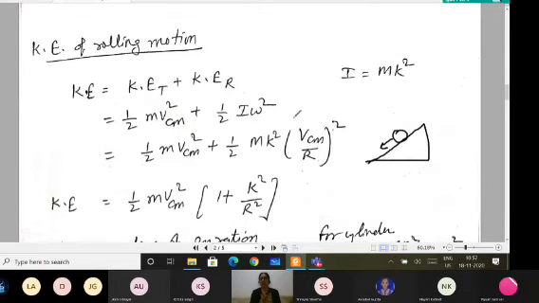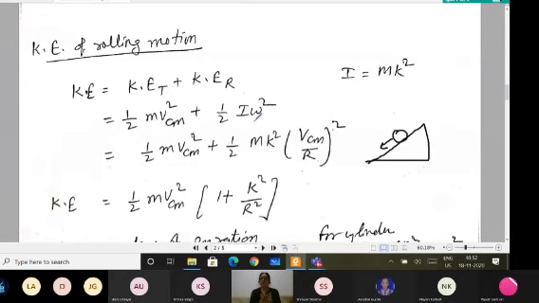half I omega square. Here the moment of inertia in general you can write as m k square, and of course k will be different for different bodies, where k is the radius of gyration, which you can always find for different bodies as we have discussed in the previous lectures.